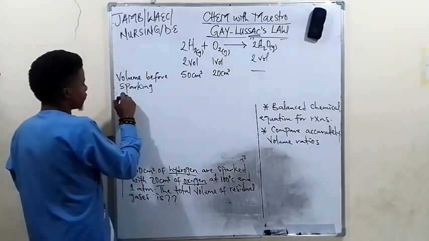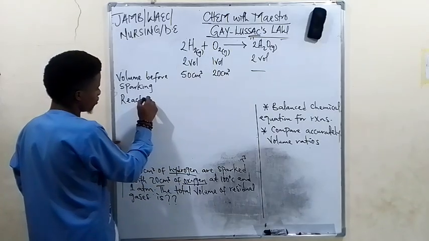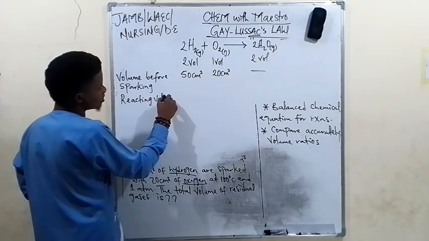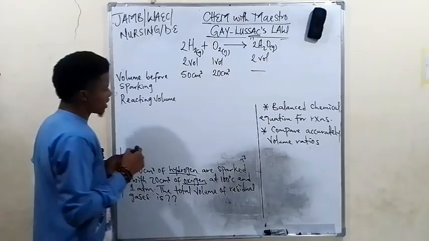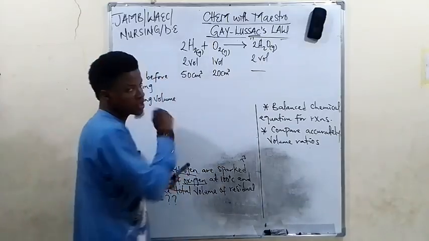So now let's go to reactive volume. We want to get the volume that reacted. So we have 50 centimeter cube and 20 centimeter cube.